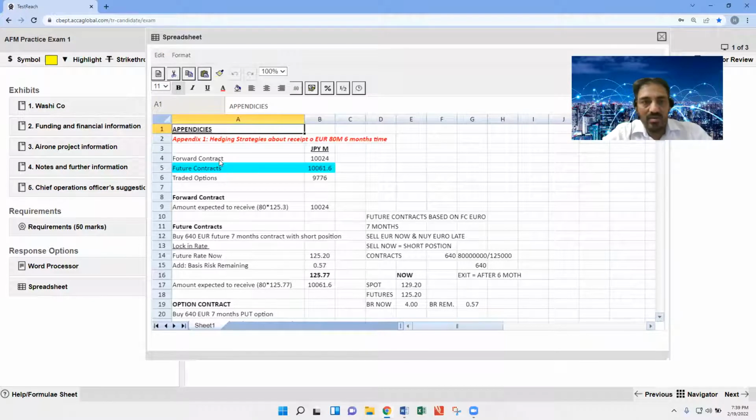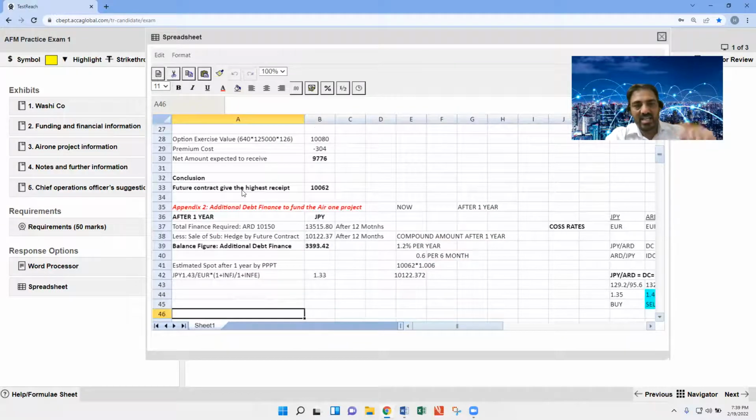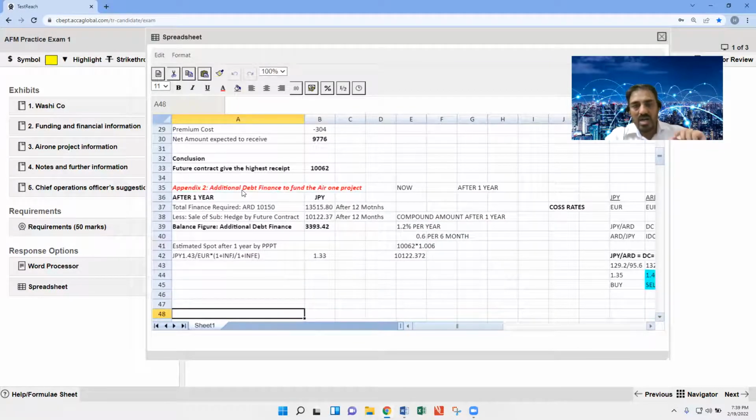In the previous sessions, we have done Appendix 1 and Appendix 2, about the hedging strategy related to the 80 million received in the next 6 months. With Appendix 1, we determined that the future contract is most beneficial for the company. Number two, the very important thing in Appendix 2 is that the company wants to invest in